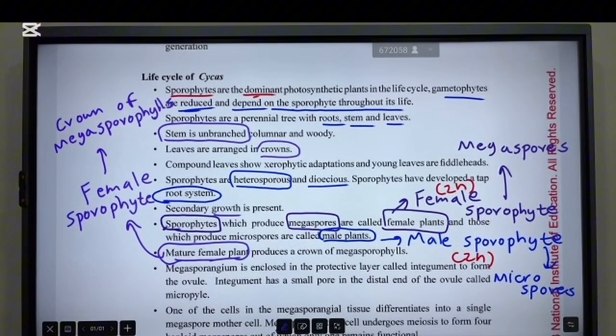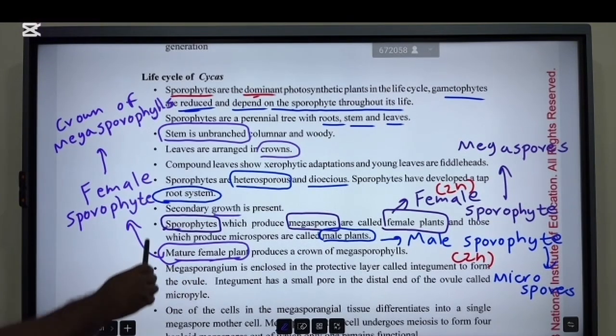Then the megasporangium is enclosed in a protective layer called the integument to form the ovule. All right. Then the integument has a small pore in the distal end of the ovule called the micropyle. We will learn about this. Before that, you need to understand this.